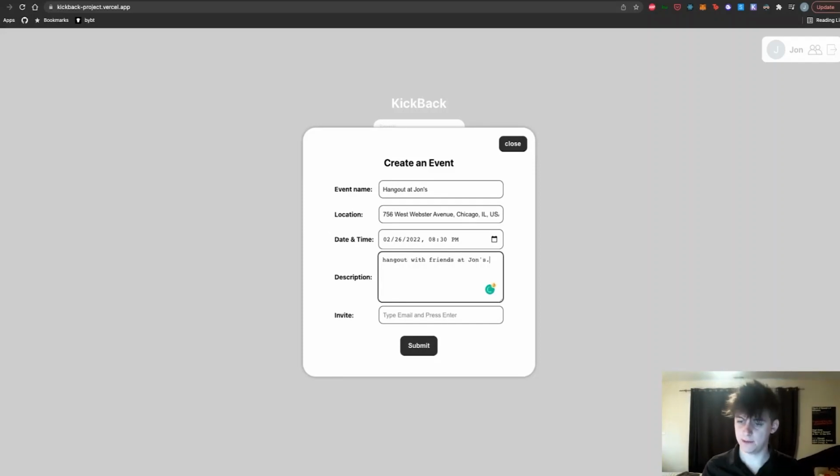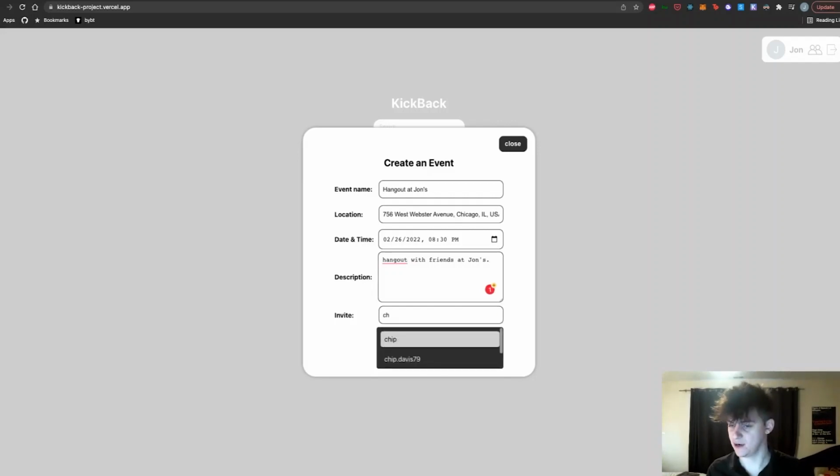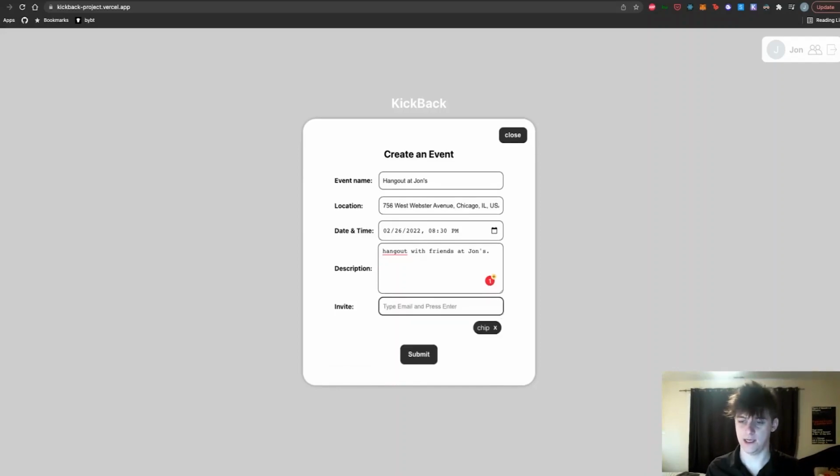And then I can invite people. So I'll say Chip, and I get a bunch of suggestions, and these are all users in our application. I can hit enter, and then I'll say I'm also inviting Steve, and I'm also inviting Harry, and that's it. So now when I submit this, it'll create an event object for the event and three invite objects, one corresponding to each person that I've invited.